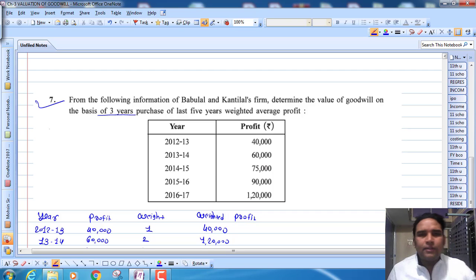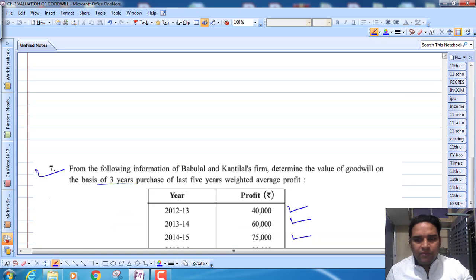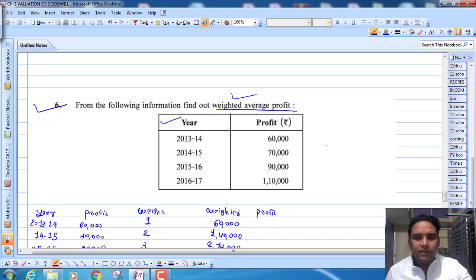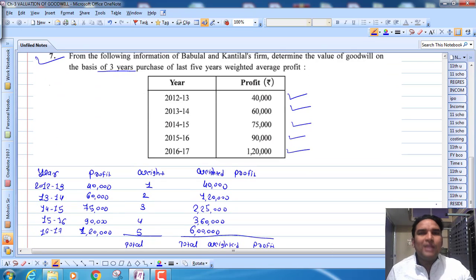Now one thing that you must note is to look at the profit trend. Did you see the trend of the profit? You can see it is increasing, right? It is on an increasing trend. In the previous question also that we solved, 60,000, 70,000, 90,000 and 1,10,000, that means it is on an increasing trend. So whenever the trend is given, whether increasing or decreasing, you must go for what?